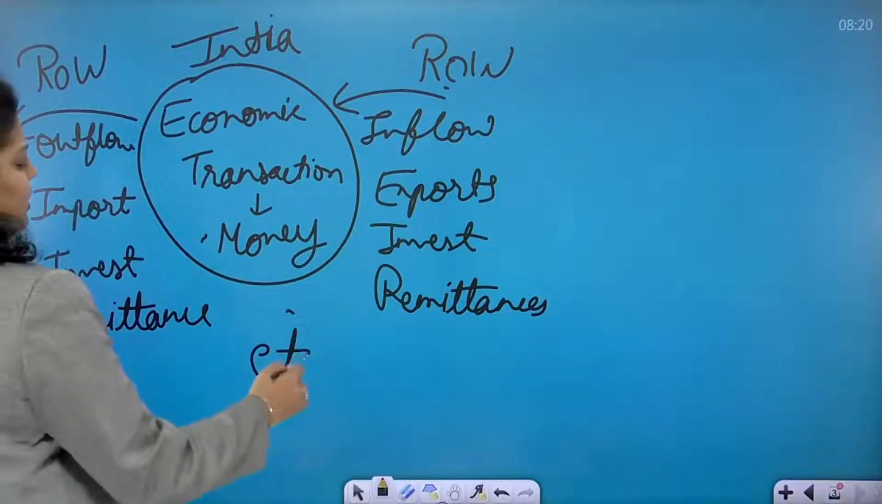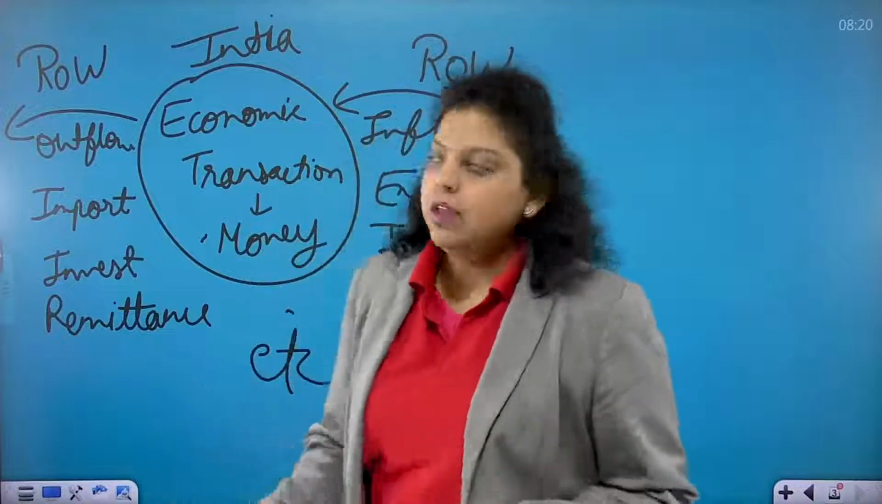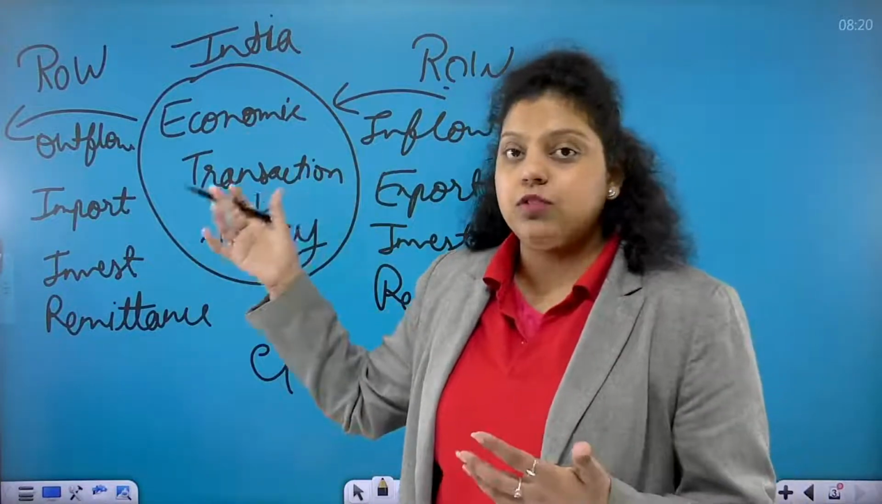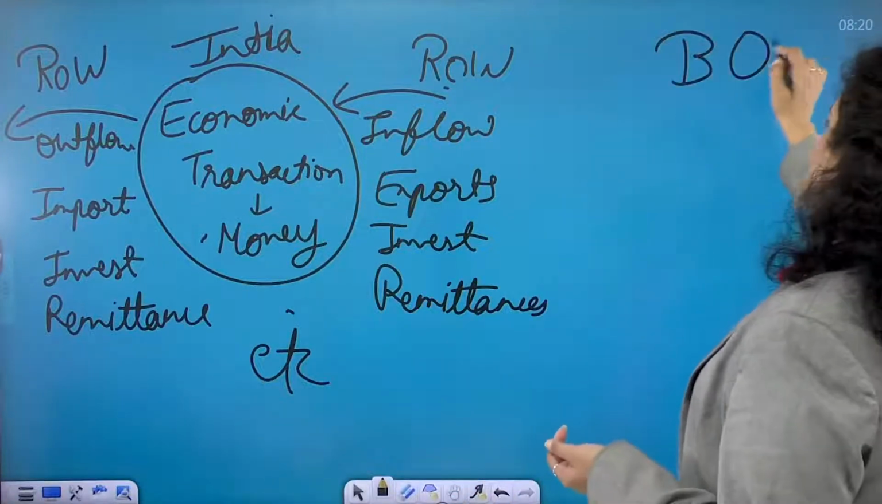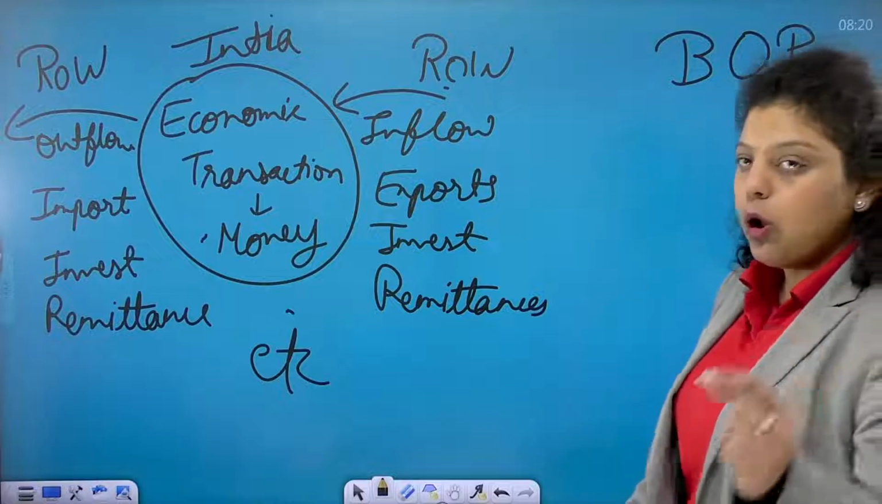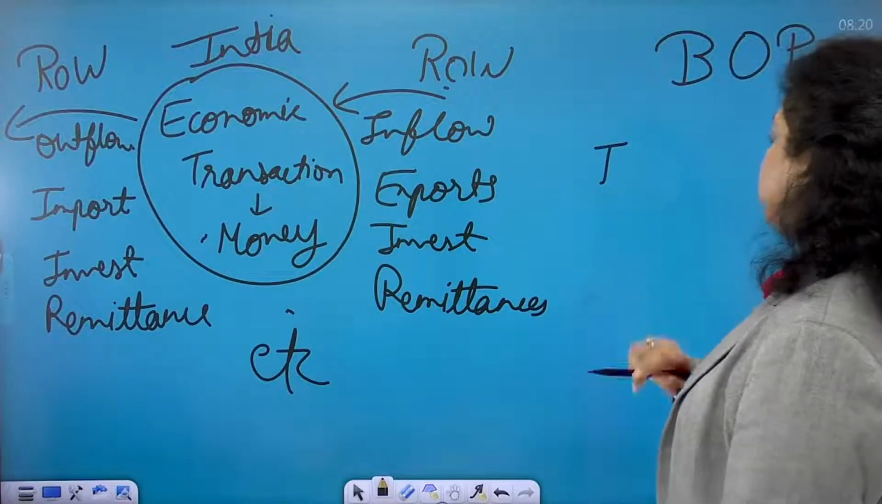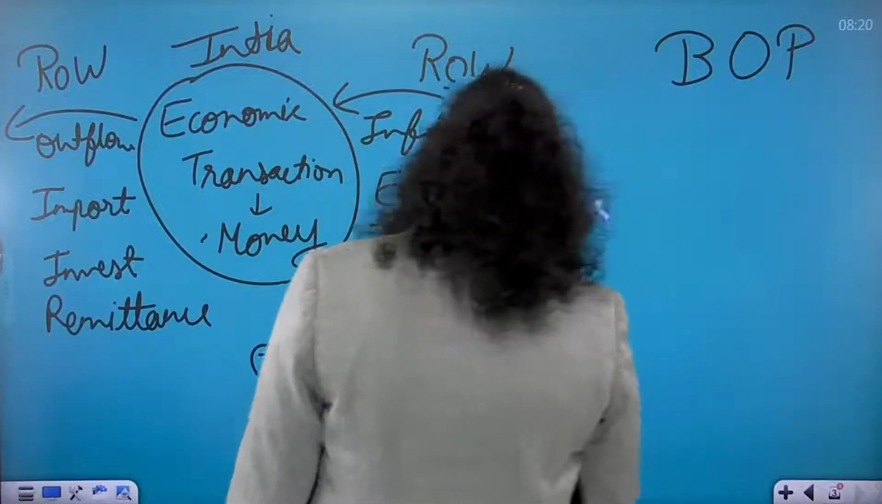Okay, so these are the sources by which we are earning money from foreign countries and we are paying to them. So the inflow and outflow between India and the rest of the world is known as balance of payment. So what is balance of payment? Balance of payment is the systematic record of all the economic transactions between India. Let me write it here. What is balance of payment?